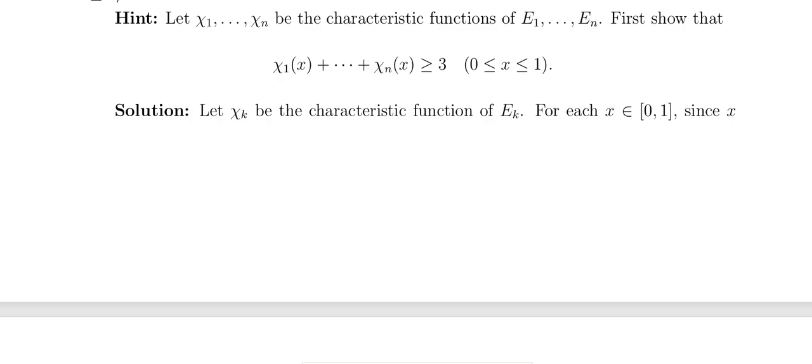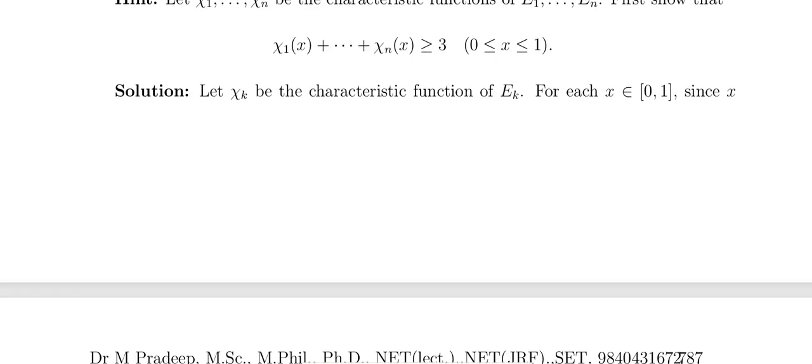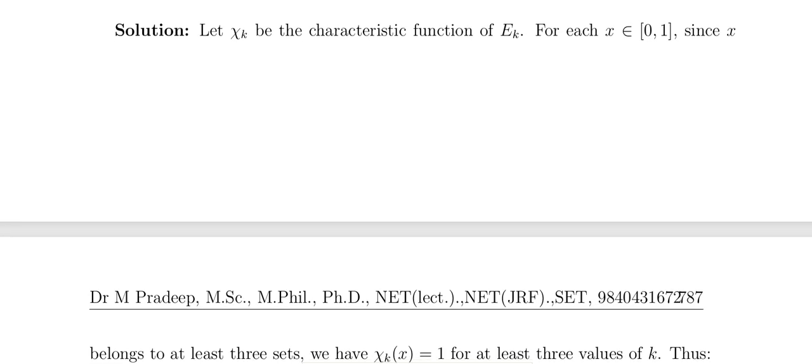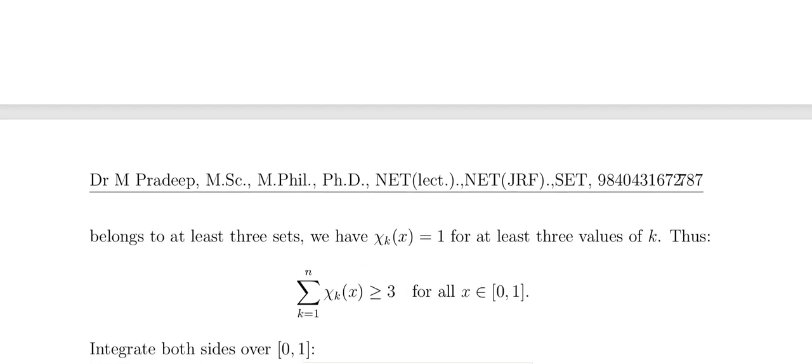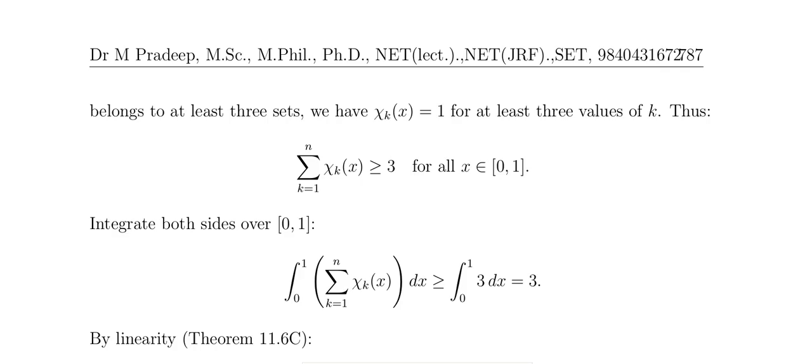Here chi k is the characteristic function of E k. If x belongs to 0, 1, then x belongs to at least 3 of the sets. So chi k of x equals 1 for at least 3 values of k. That is, the summation of chi k of x is greater than or equal to 3.